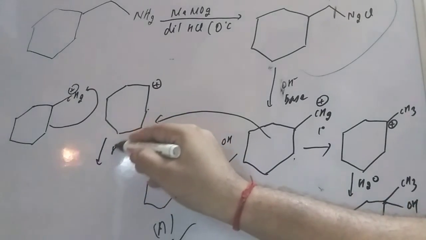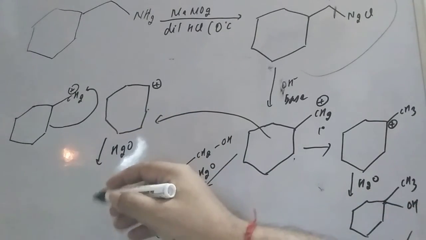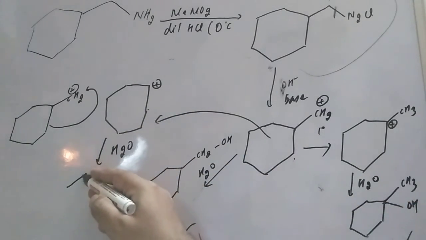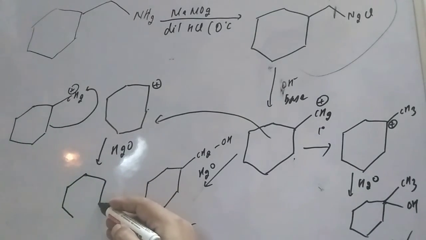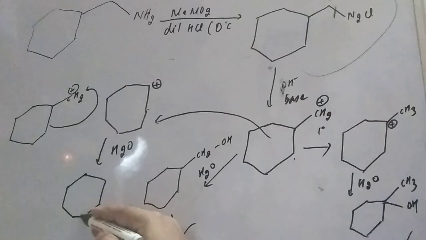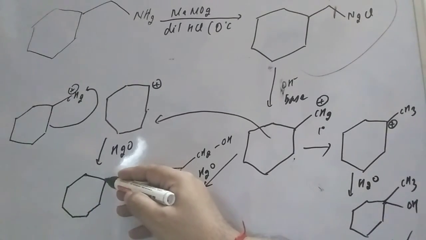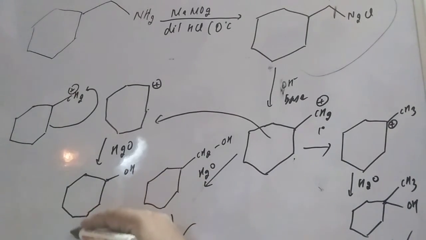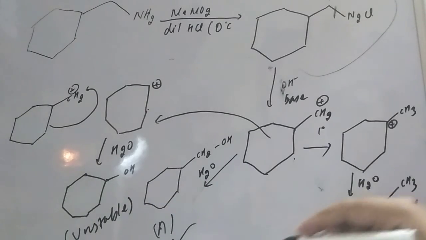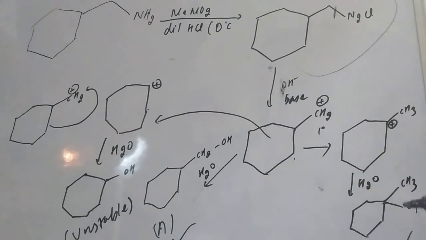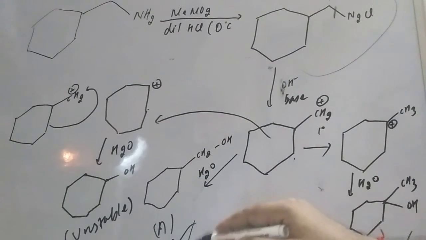Again there will be an attack of a water molecule. So what product will it give, student? Here you can see this is the 7-member ring, and we know 7-member rings are unstable. So it will have OH, but this is unstable. According to the option, they are asking which is the most stable compound. Most stable compounds you can say are A or B, both are stable compounds, and the most stable is B.